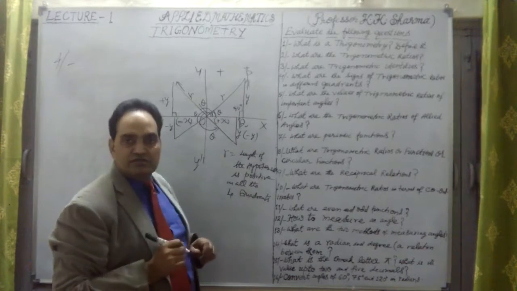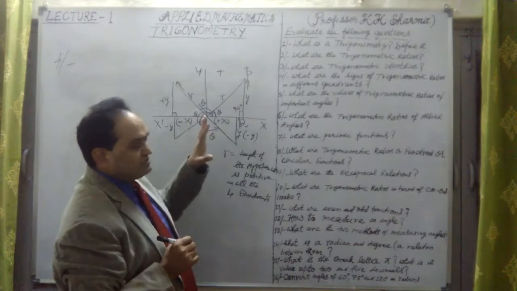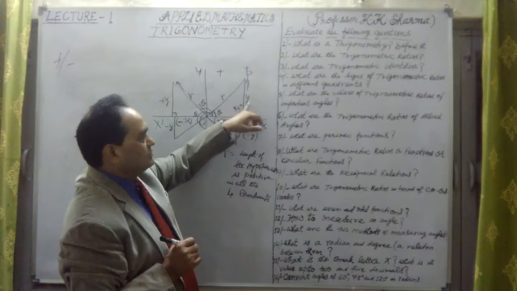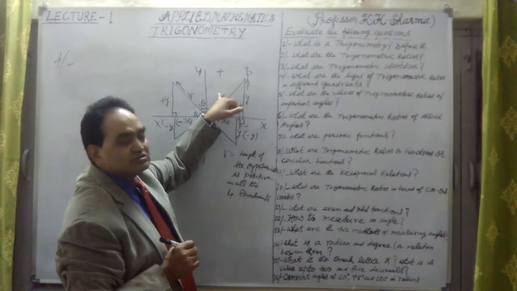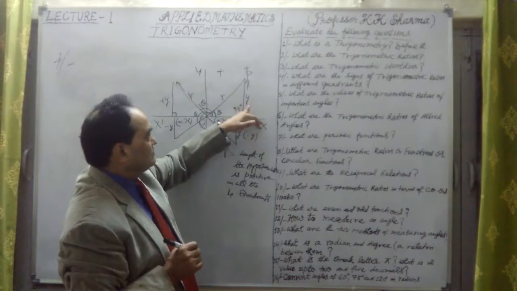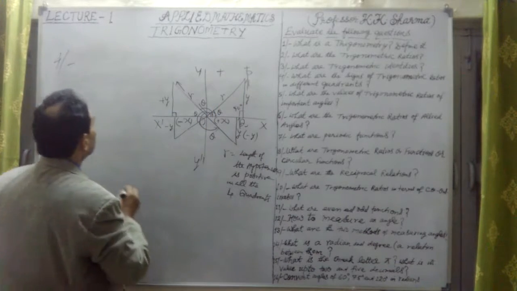Now if I describe sin theta as we talked about, theta's opposite side is the perpendicular, so sin theta is perpendicular upon hypotenuse. Sin theta is positive, y upon r is positive.